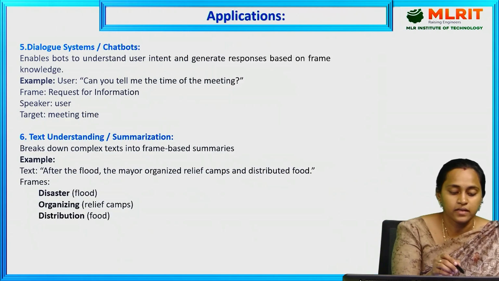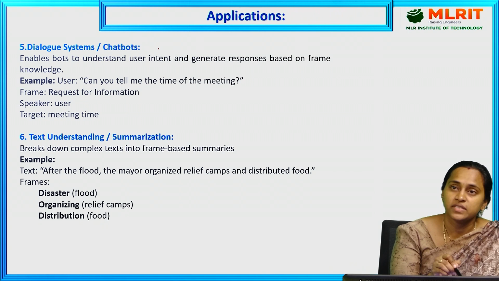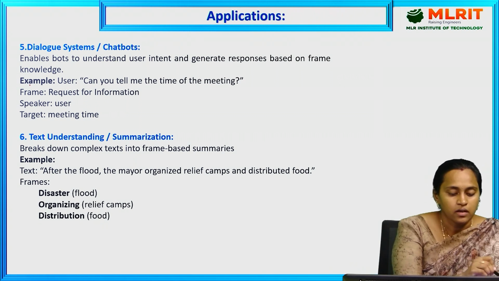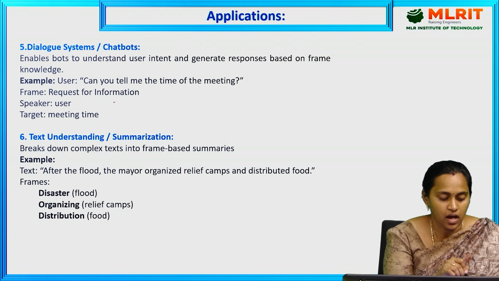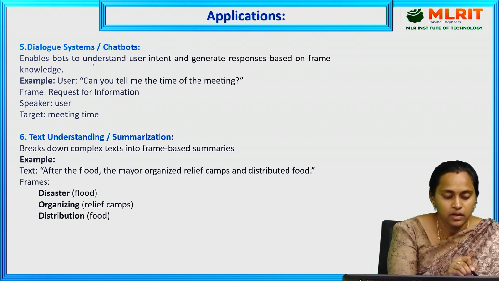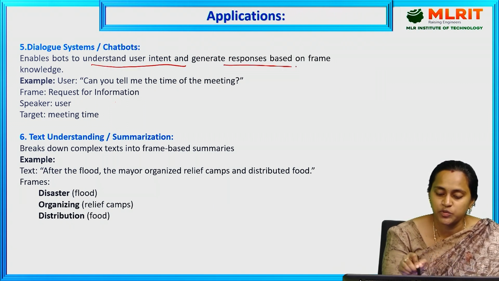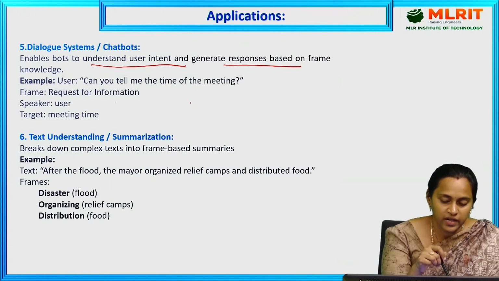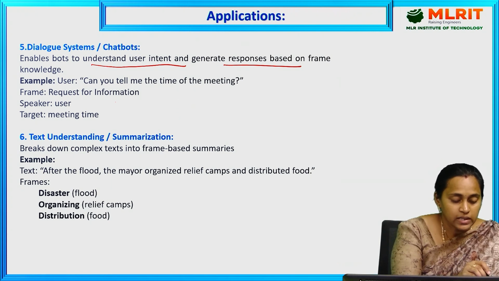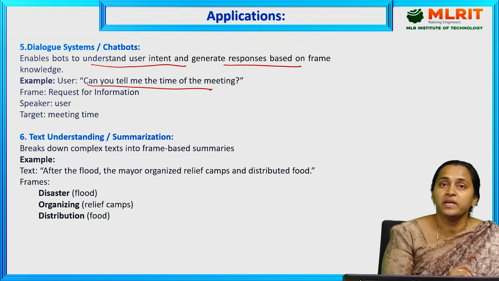Let's see another application: dialogue systems or chatbots. Chatbots you already know well, right? Whenever we ask a question, the chatbot will automatically reply with an answer. Here, it can understand the user intent and generate the response. If the user asks the chatbot a question, we will get a response. Let's see the example: Can you tell me the time of the meeting?